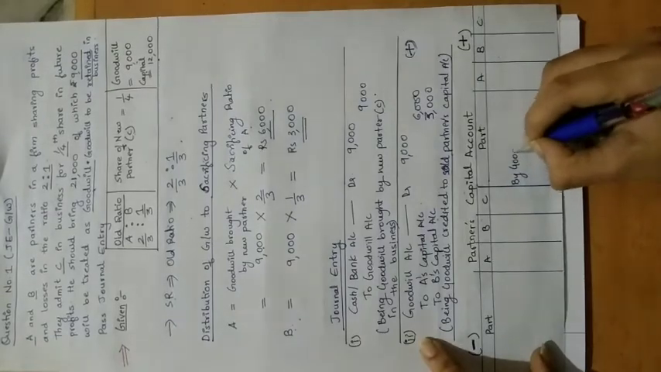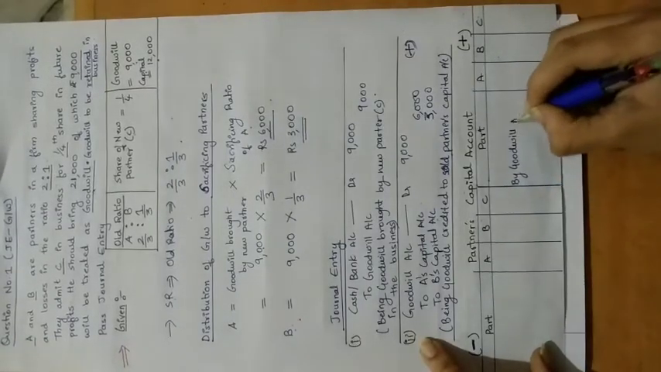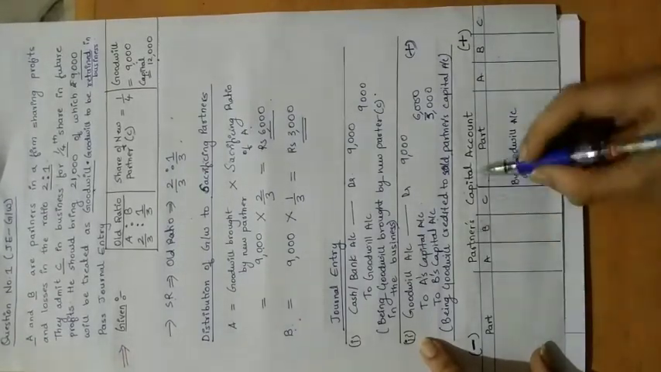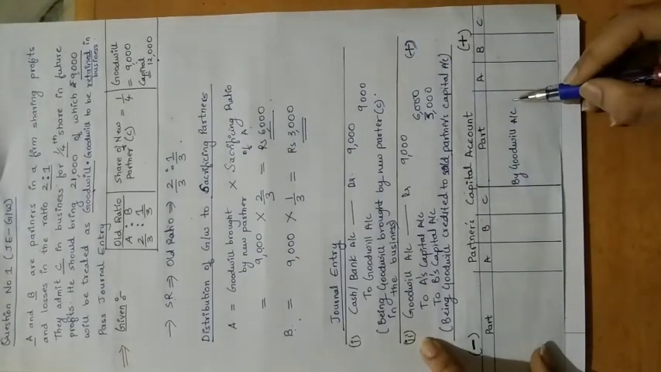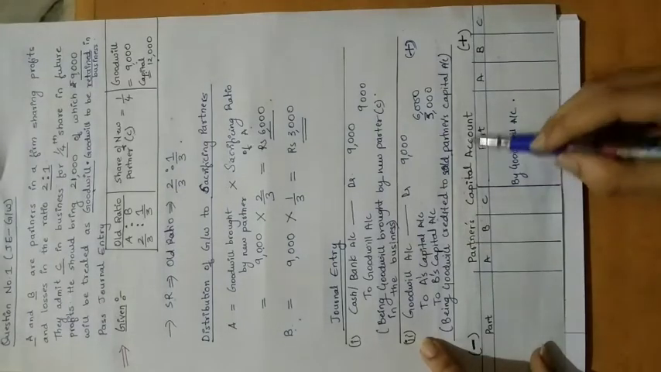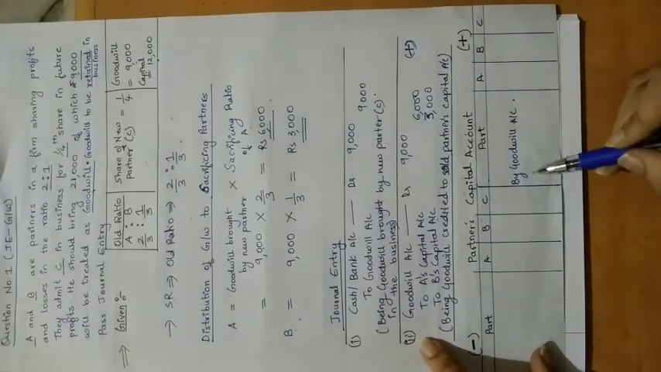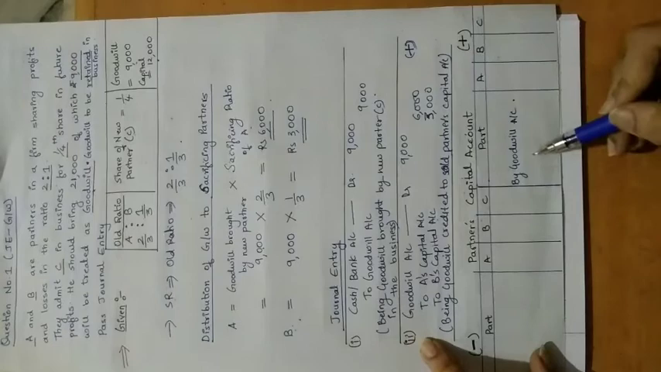By goodwill account. What are we crediting in their capital account? We cannot write "partners' capital account" here. Please keep that in mind. This is their capital account. We cannot write it here as A's capital account or B's capital account.